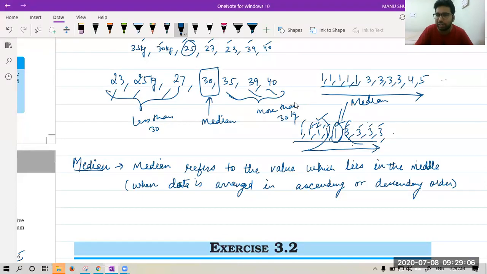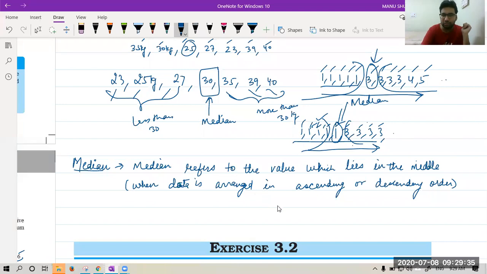There are 11 terms. We will make a group of 5 on this side, 5 on that side. What is left is the median. So there are cases where we have different median, different mode, and there are cases when we have same median, same mode. So don't confuse with this.